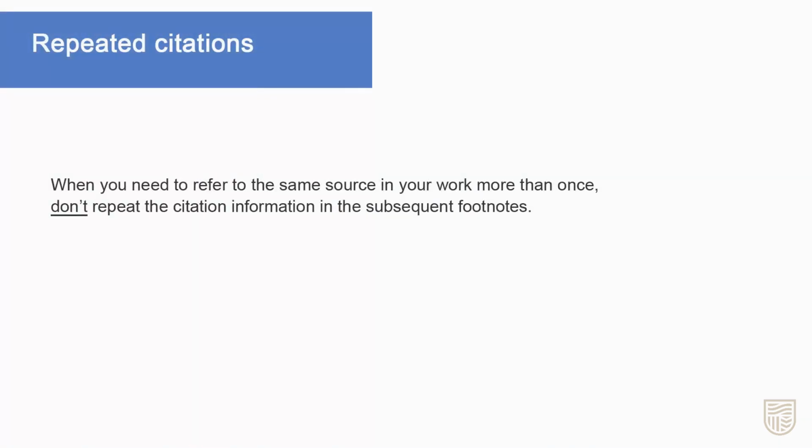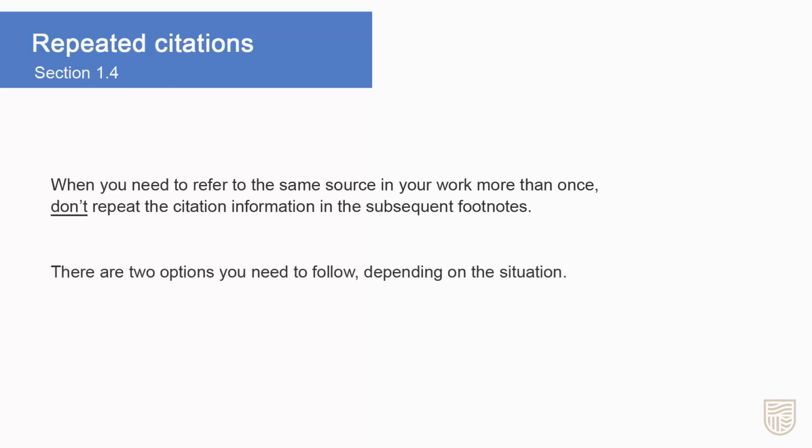When you need to refer to the same source in your work more than once, don't repeat the citation information in the subsequent footnotes. Rules around subsequent references are found in section 1.4. There are 2 options you need to follow, depending on the situation.